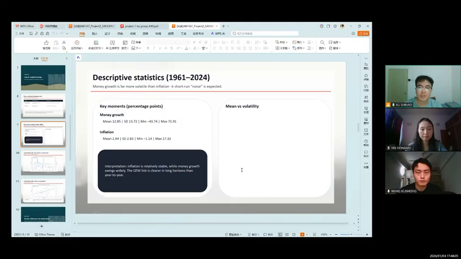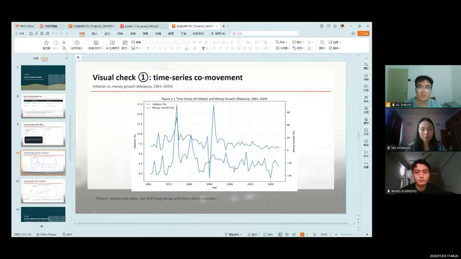Descriptive stats highlight an important point. Money growth is much more volatile than inflation. So even if the long-run link exists, the short-run yearly relationship can look noisy, meaning we should rely on regression and diagnostics rather than a single year's movement. From the time series plot, we do see some movement in certain periods, but not consistently year by year, likely because inflation is also influenced by shocks and policy changes.